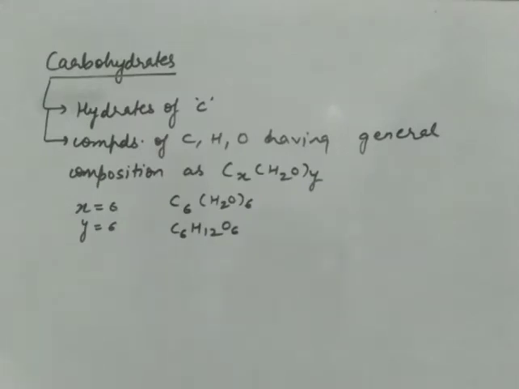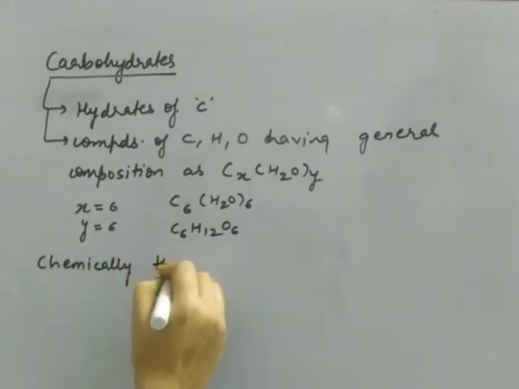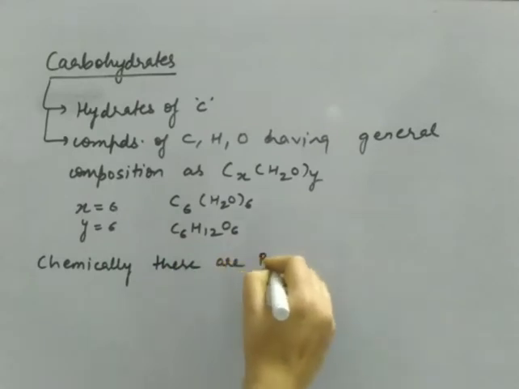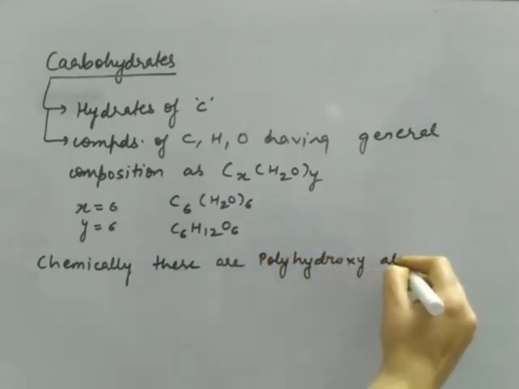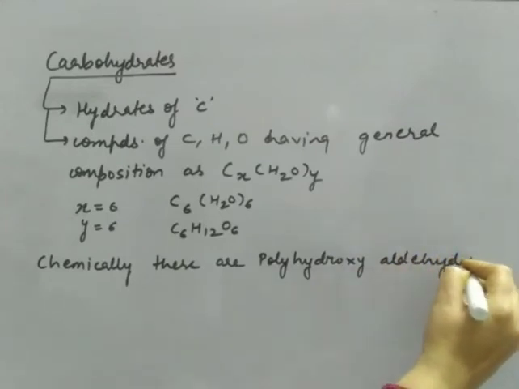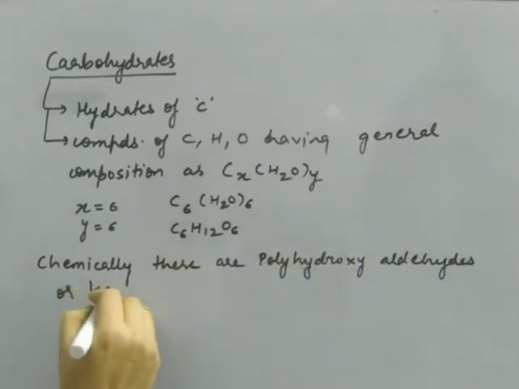So carbohydrates have the basic elements carbon, hydrogen and oxygen, and the general composition CxH2O whole y. Chemically, these are polyhydroxy aldehydes or ketones.